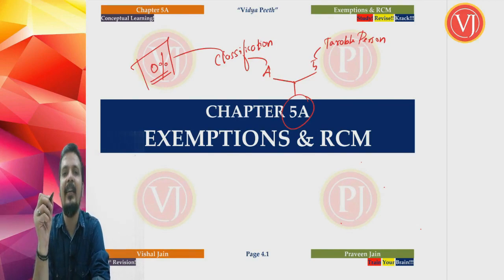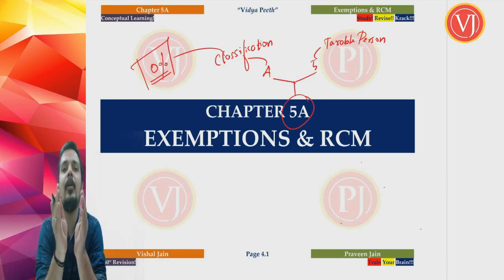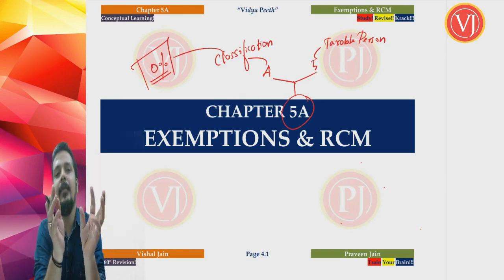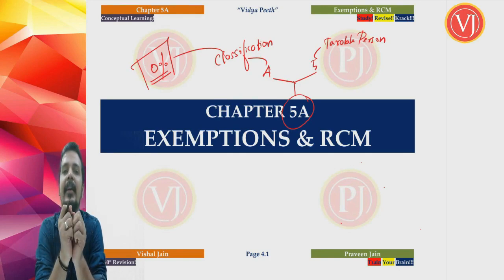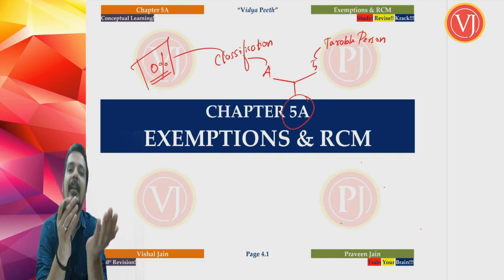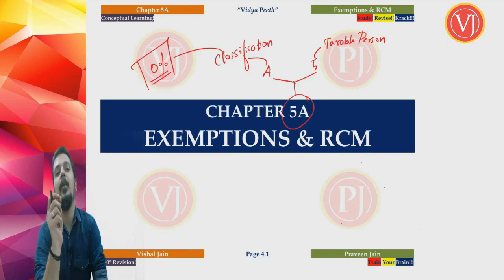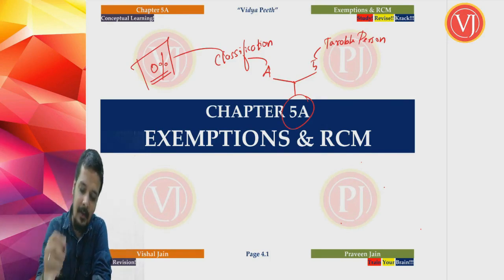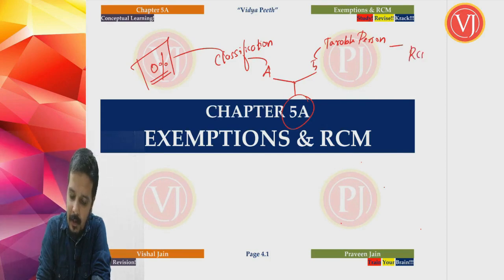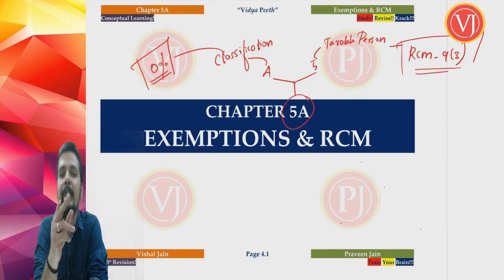And friends, if you remember taxable person, we bifurcated that discussion into 3 parts. General category, forward charge mechanism. Special category 1, reverse charge mechanism, where we have 2 categories of reverse charge mechanism, section 9.3 and section 9.4. And another special category where an electronic commerce operator pays GST for notified services, section 9.5. Friends, here we are going to discuss only RCM, and that too, our focus will be on section 9.3 RCM. We are going to discuss that separately along with exemption entries.